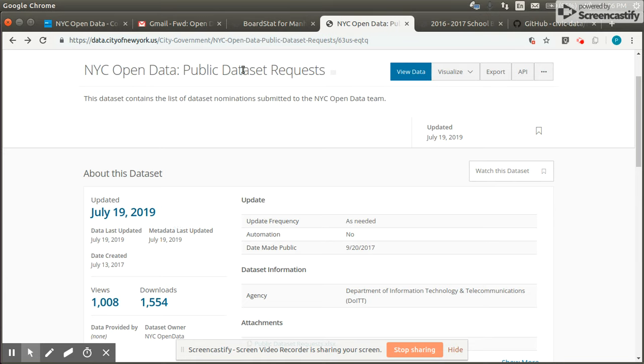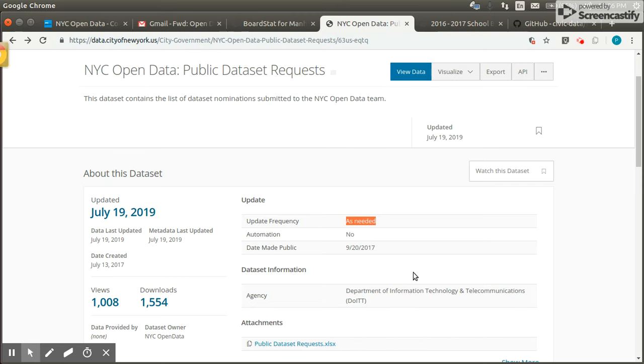One thing you can actually look at is the public dataset requests. Your request for data is actually logged in a Socrata dataset. But as you can see, it's not even updated. It seems to be updated monthly? No, as needed. So it should be automation. No, that's really bad. Why is it not automated? I mean, these are computers, right? Shouldn't it be in here?